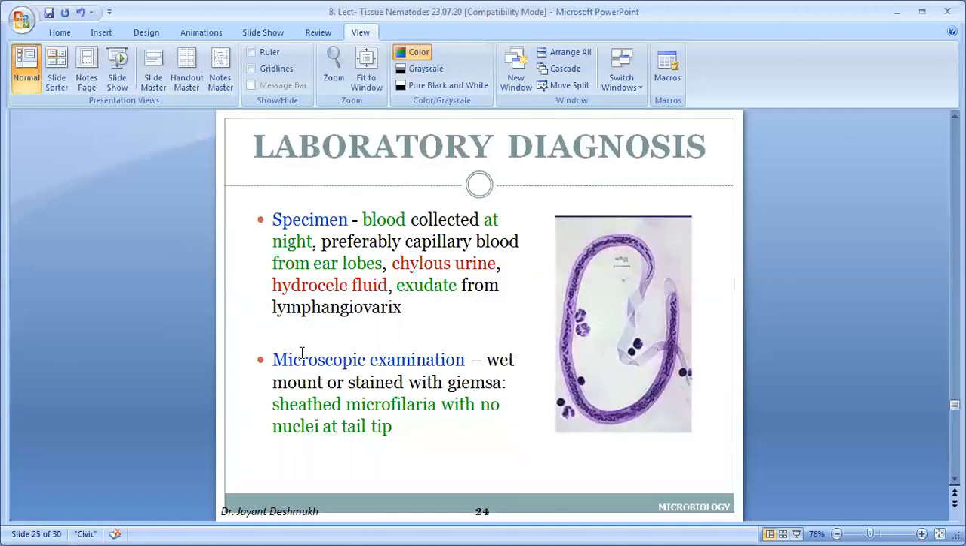So which sample you have to collect? Most important is the blood. Blood sample you have to collect, but also we can collect if there is chylous urine, chyluria, hydrocele fluid, if there is suspected hydrocele due to the rupture of lymphatics and lymph accumulating in the scrotum, exudate, lymphangiovarix. So these are the samples, most important is peripheral blood, and again we prefer the capillary blood of the earlobes.